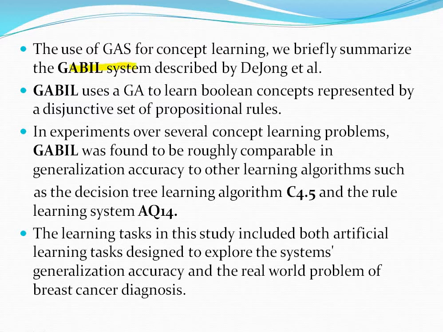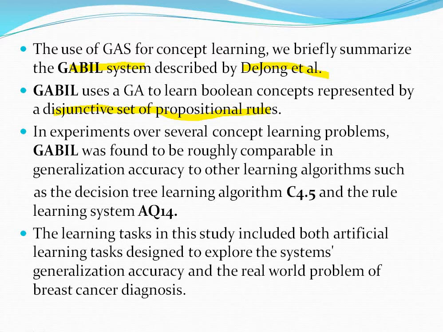Genetic algorithms are described, given a brief summarization of genetic algorithms with the Gabel system, as described by De Jong et al. Gabel uses the genetic algorithm to learn Boolean concepts represented by a disjunctive set of propositional rules. Why use genetic algorithms in the Gabel system? It is used to learn Boolean concepts, which are generally represented by a disjunctive set of propositional rules.